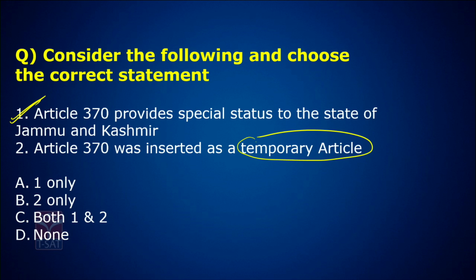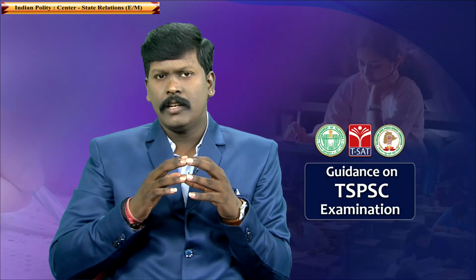Article 370 provides special status to the state of Jammu and Kashmir through an agreement signed between the Dogra dynasty and the Government of India in 1948 called the Instrument of Accession. But this Instrument of Accession, which was signed between two independent bodies, says Article 370 is a temporary arrangement.